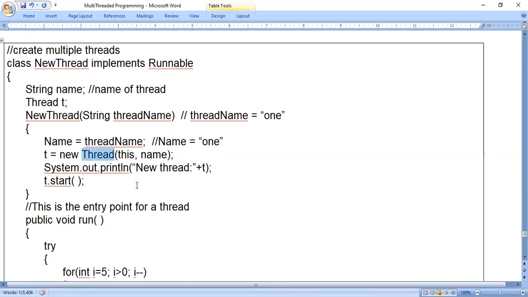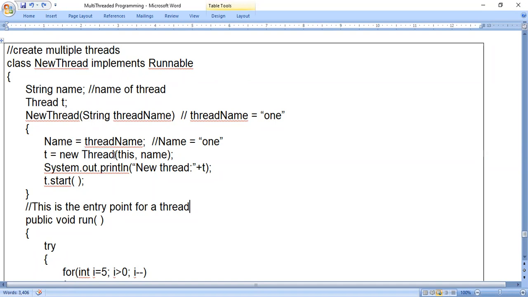Here thread is a constructor of the Java class library. I have not used the super keyword. Directly I am calling the constructor thread from the Java class library because this is not a subclass. If instead of implements runnable I used extends thread, then we could consider it a super class, but I have not used extends thread. So this is not a subclass, understood? So I only have to use the constructor like this.